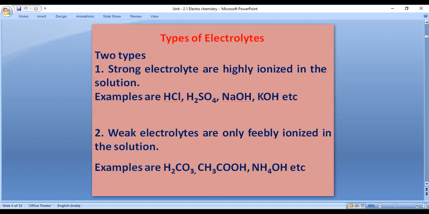Let's see types of electrolytes. Two types: strong electrolytes and weak electrolytes. Strong electrolytes are those which undergo high ionization. Examples: strong acids and strong bases. Weak electrolytes are those which undergo feeble ionization. Carbonic acid, acetic acid, ammonium hydroxide. These are called feebly ionized electrolytes.